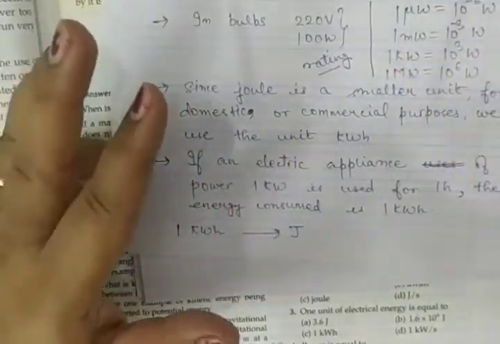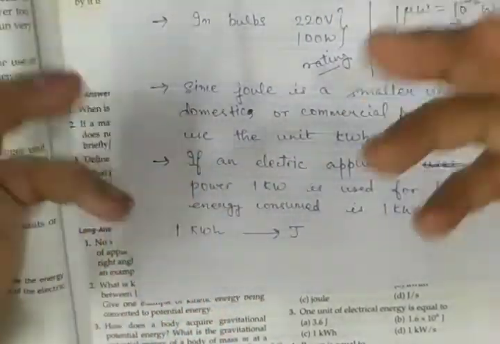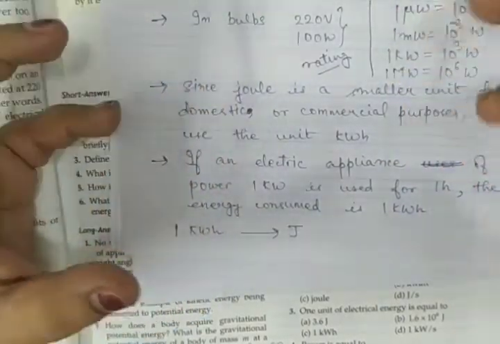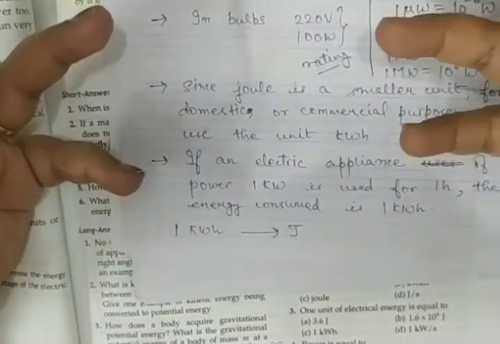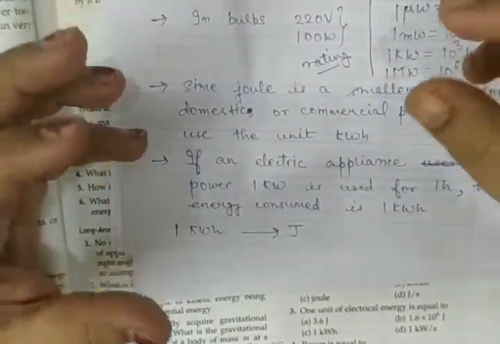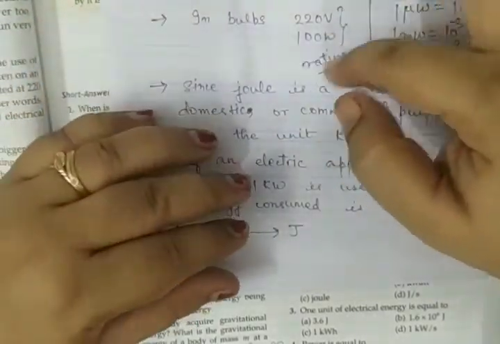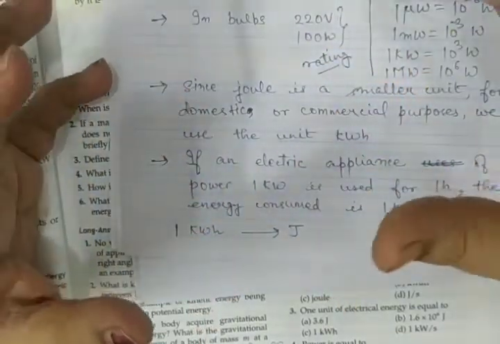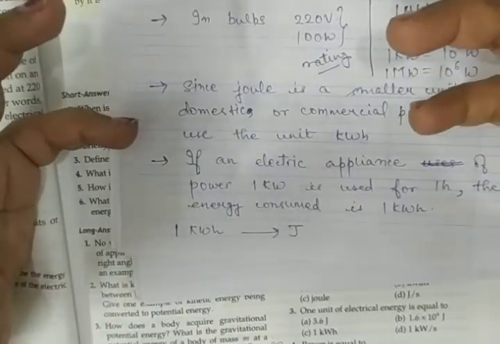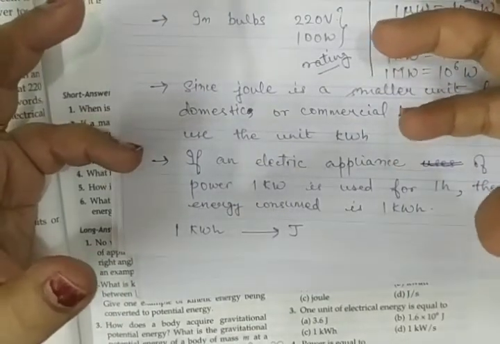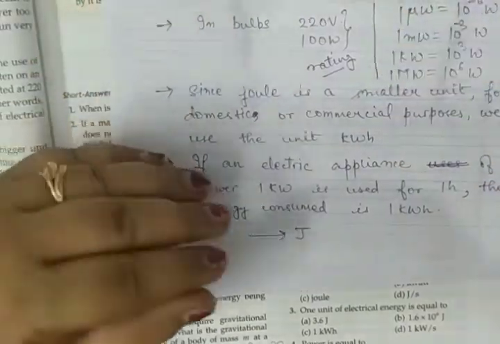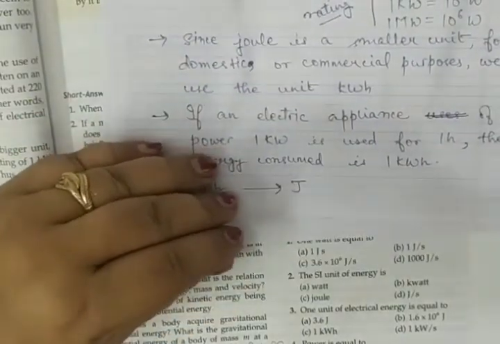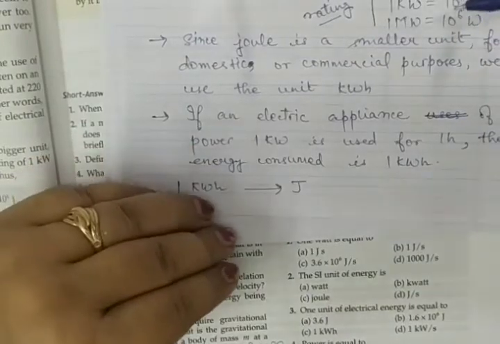There must be so many electrical appliances you are using at home, and everything has some power for how long you have used it. With the help of that we can calculate the amount of energy you have used for the whole month, and according to that the electricity bill is given.